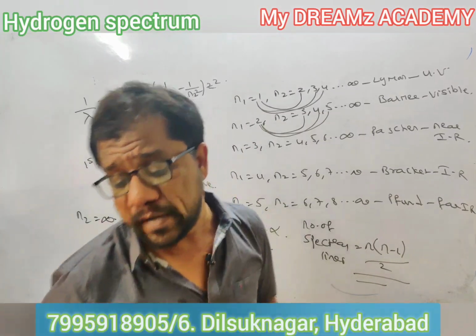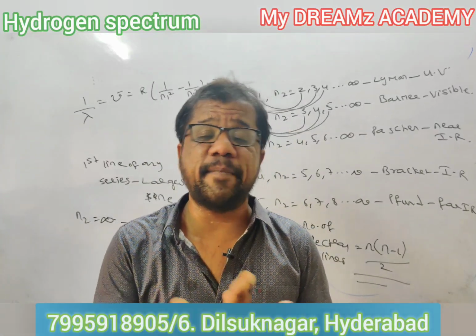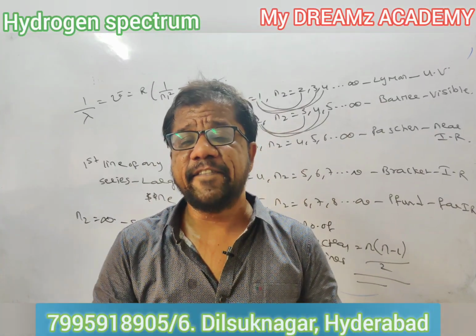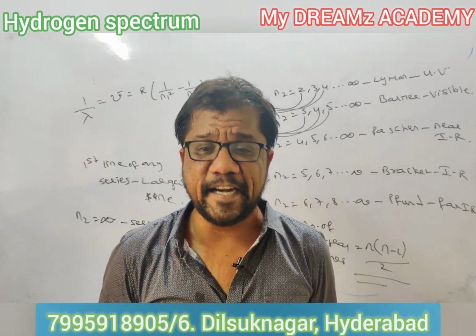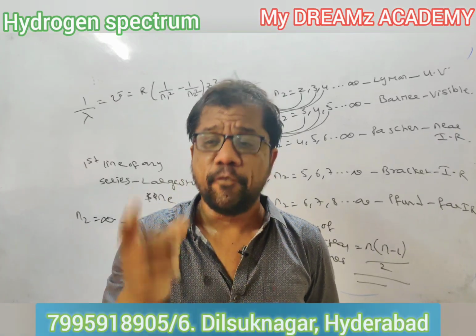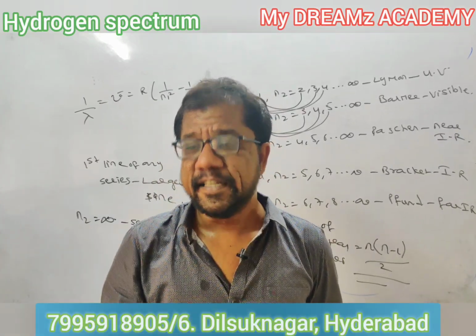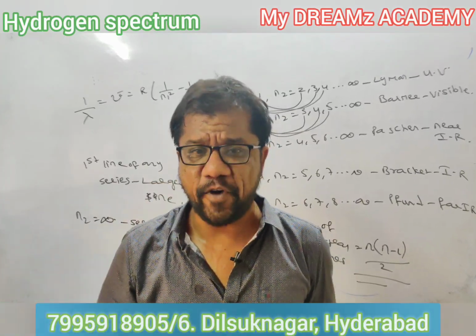All students, look at the question very carefully. Why? Because sometimes they will not give orbit numbers. They will give the excited state. If they say it entered into the third excited state, third excited state means which orbit? Fourth orbit. Third excited means fourth orbit. Fourth excited means fifth orbit. Second excited means third orbit. The examiner may use the language in such format also.